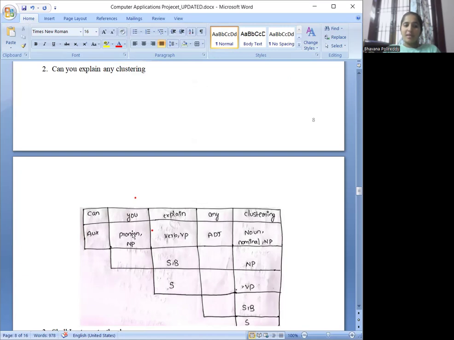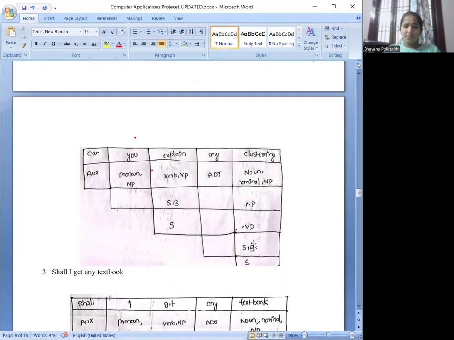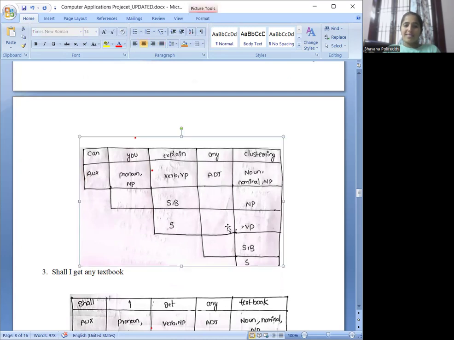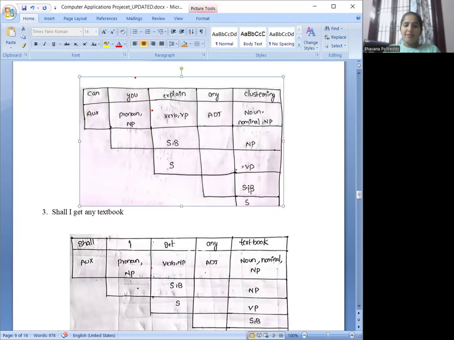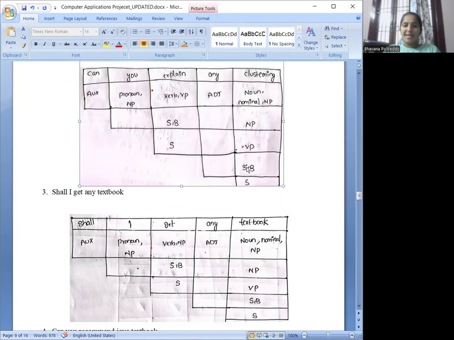If we compare the relation between both of them based on the rules that we have, it says S comma B, and the relation between S and B is S. If you see the relation between S and VP, we will get S B based on the rules that we provided, and if we compare the S and B, we will get an S. If we get an S at the end of the comparisons,